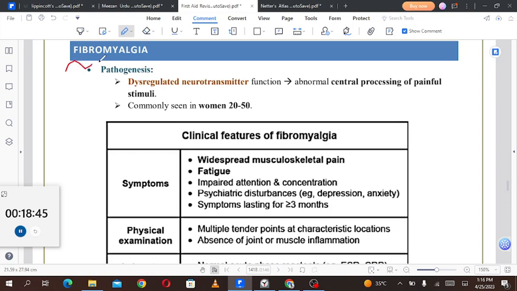Then fibromyalgia. Fibromyalgia is dysregulated neurotransmitter function. Fibromyalgia is caused by dysregulated neurotransmitter function, leads to abnormal central processing of painful stimuli, and that is commonly seen in women 20 to 50. So fibromyalgia is basically a condition in which there is abnormal central processing of painful stimuli. I guess there is an exaggerated feeling of the pain without the pain actually being there.